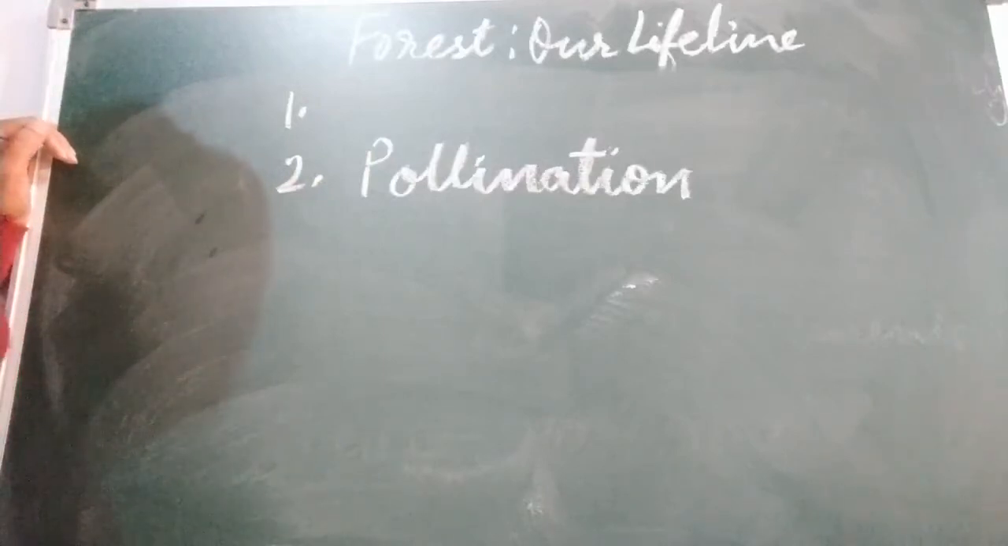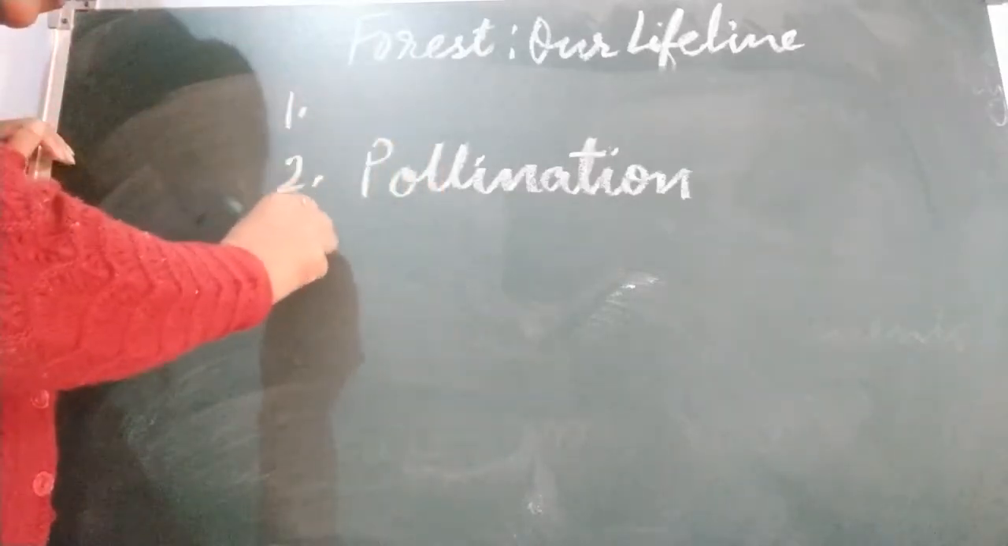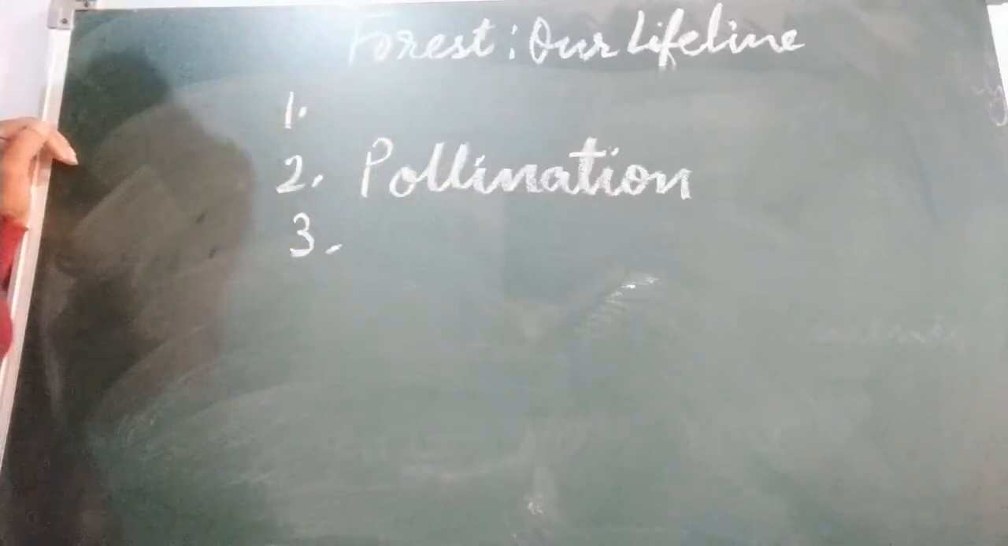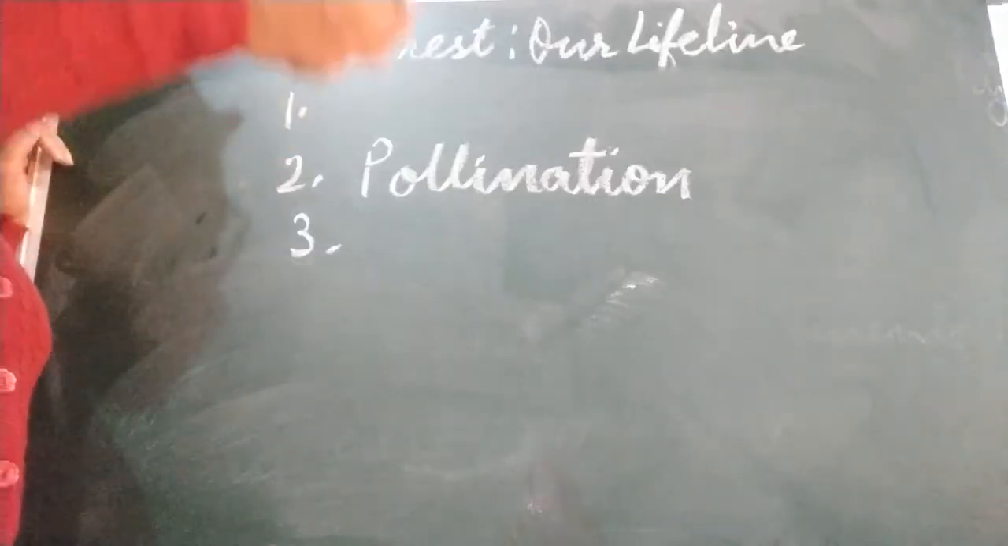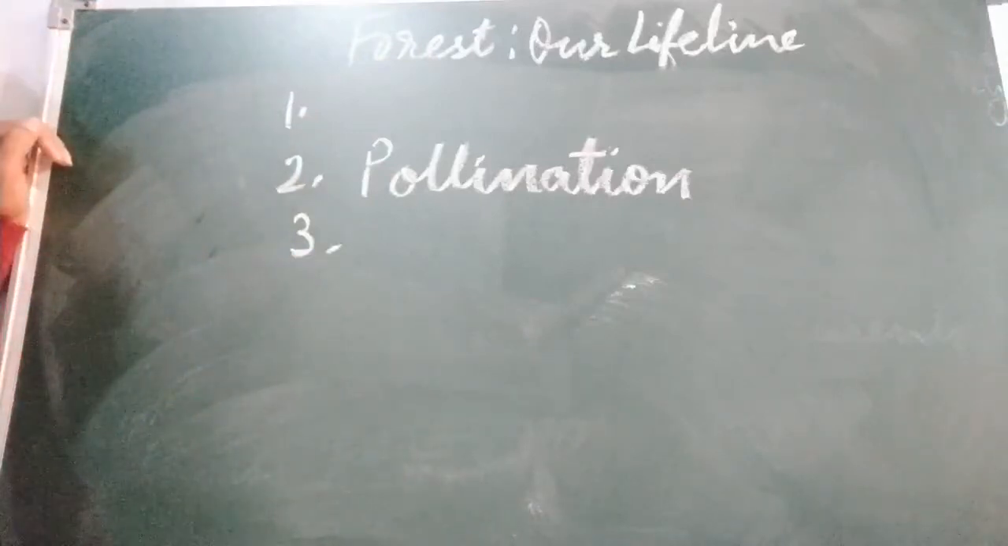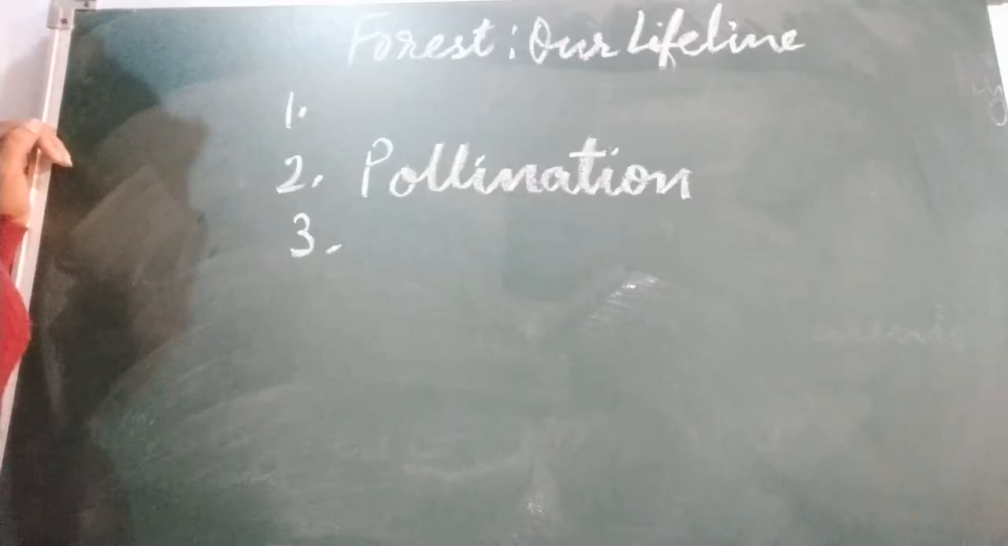After pollination, what takes place? Formation of fruits. Butterflies, bees, wasps and hummingbirds are important agents of pollination. Number 3, seeds of several plants. Now fruit is formed. After fruit, what? Seed. Children, if dispersal of seed will not take place, what will happen? At one place all the plants will grow and they will not survive at all. So the dispersal of seed is very important.